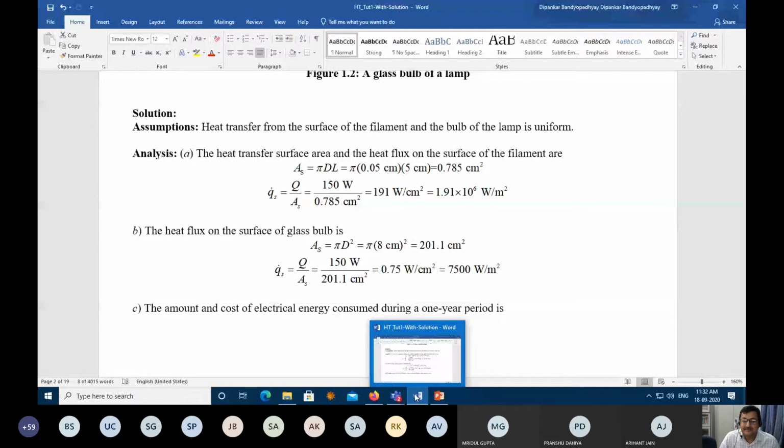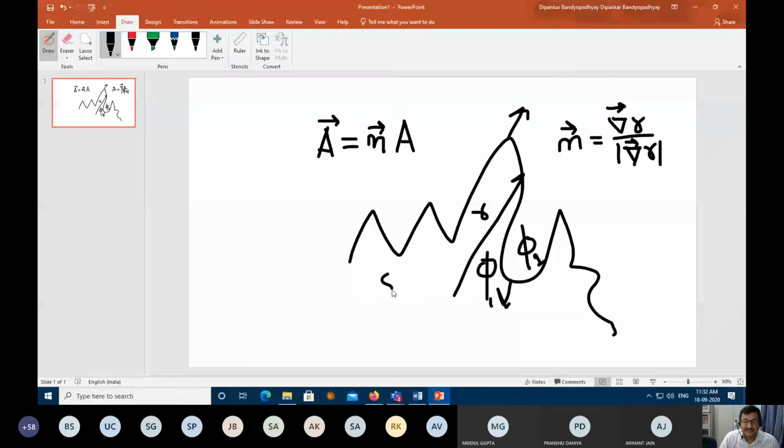So when we decide the signs of flux, we see it in a thermodynamical way. Suppose I put system 2 in this. Okay, this is my system. And suppose this I put as surrounding. Now in this situation, outward normal is towards surrounding. Any flux that is happening from here to here will be a positive flux as per this normal. Any flux that is happening from here to here will be negative as per this normal. So according to that normal, it will be either positive or negative.